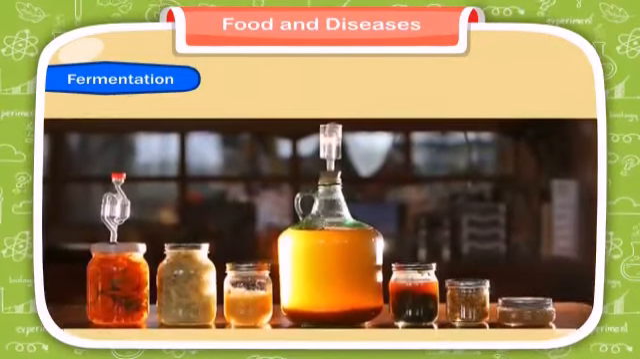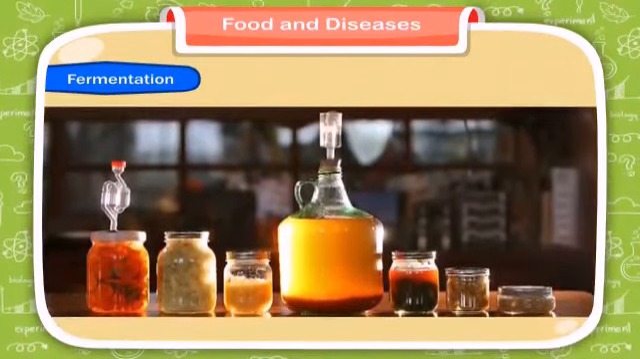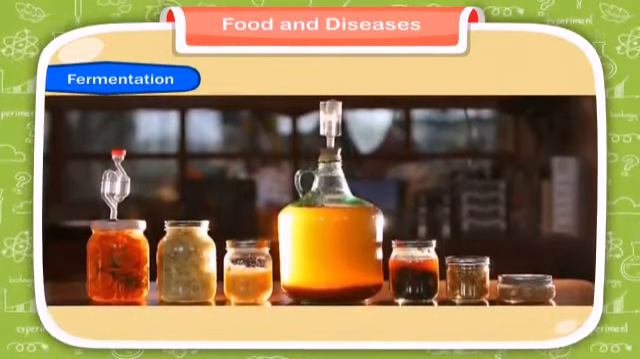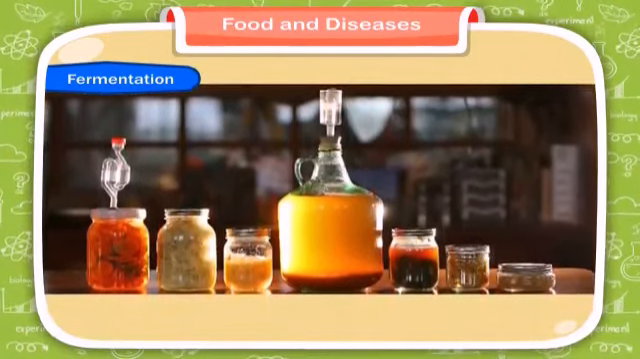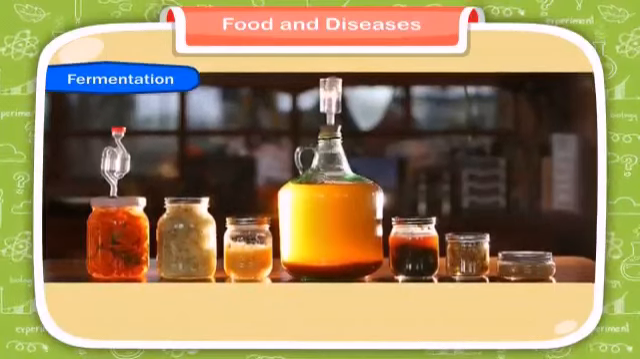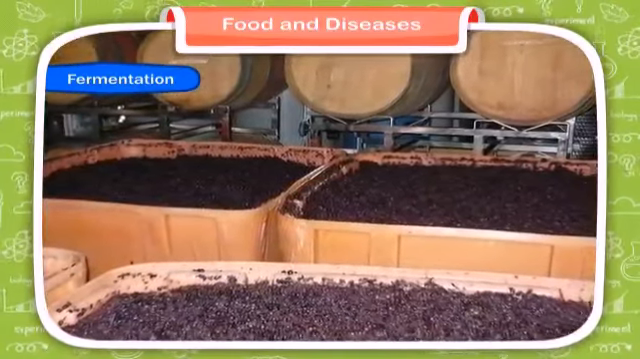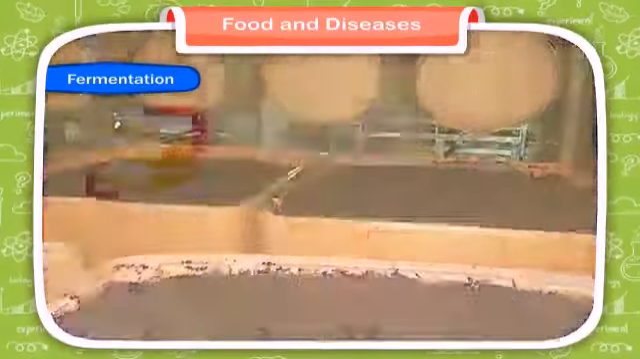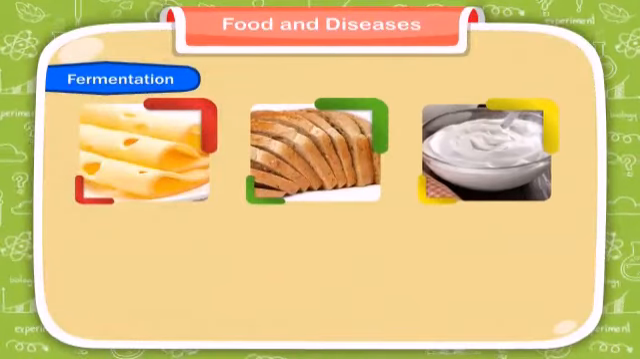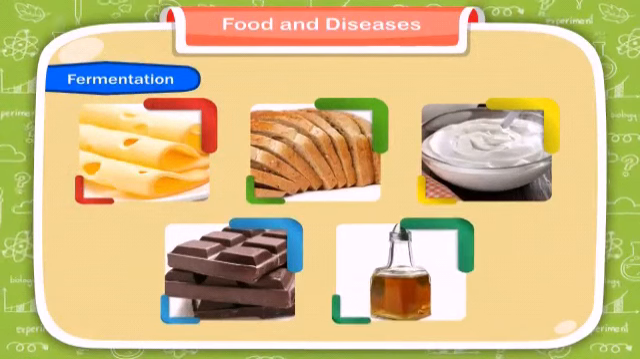Fermentation. Fermentation is the process by which the microbes break down the complex sugars into simple compounds like carbon dioxide and alcohol. Fermentation changes the product from one food to another. Cheese, bread, yogurt, chocolate, vinegar, etc. are all produced through the process of fermentation.